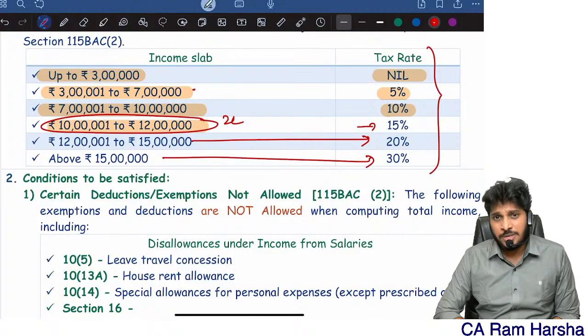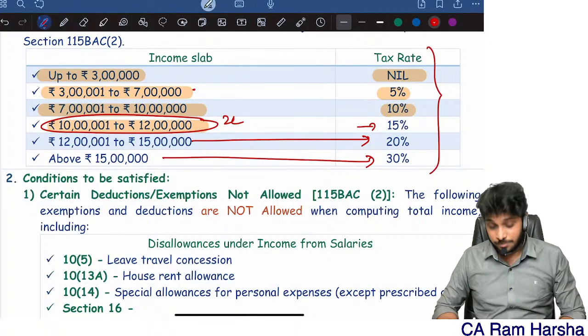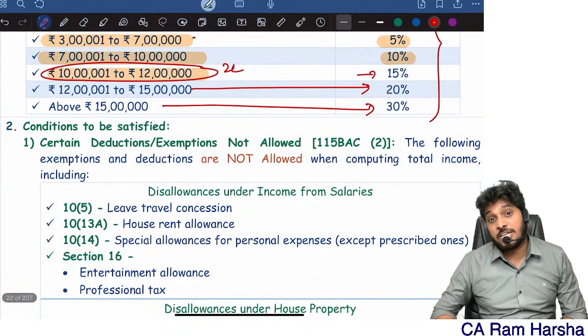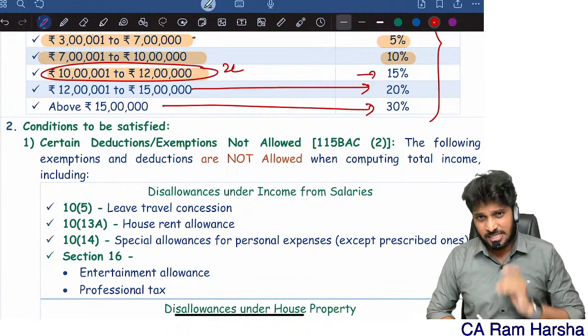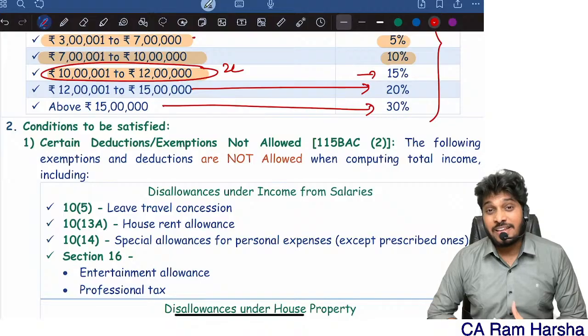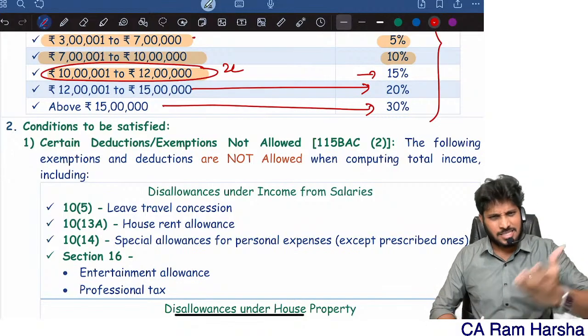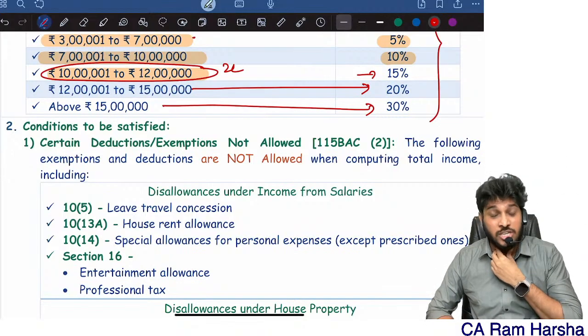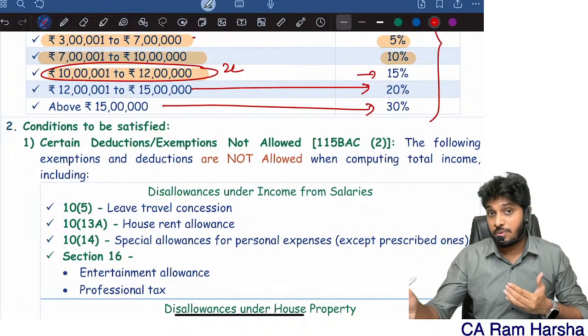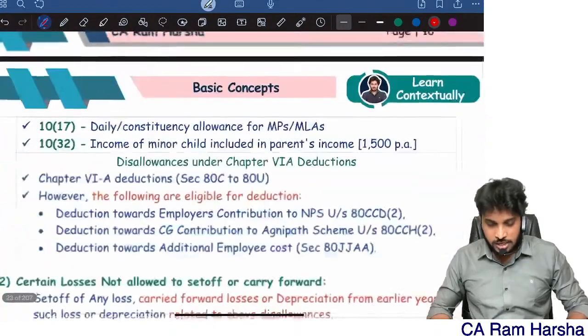Only tax rates have been changed, no other rate. Further, the 87A rebate is also changed. Under the default tax regime, the rebate is 25,000 flat. Of course, I think that is the same amendment which is there for January. There is no change in rebate specifically for the May 25 exam as such.